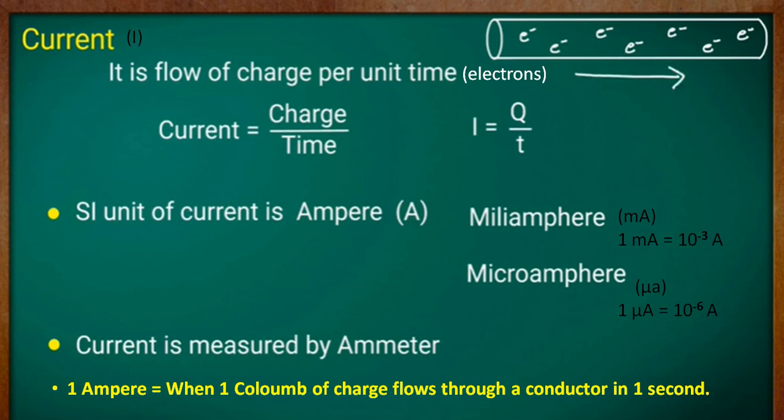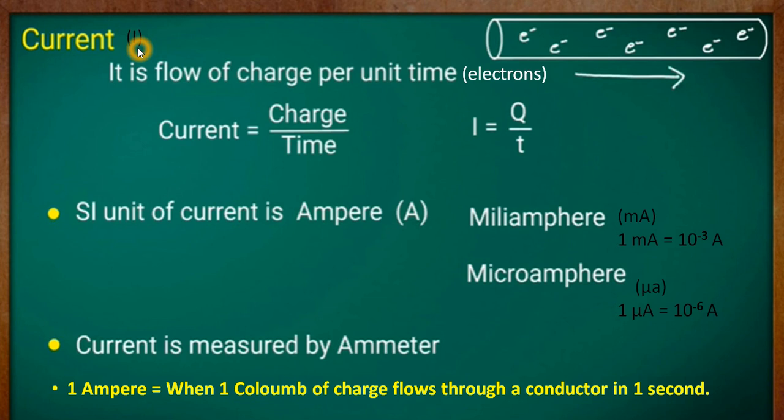When these free electrons move in a particular direction, what are electrons? Electrons are negatively charged particles. So when these negatively charged particles flow in a conductor, they constitute electric current. So current is the flow of charge per unit time, or you can say the flow of electrons per unit time, because actually negatively charged particles are flowing, because these are free. Okay, current is denoted by the symbol I.